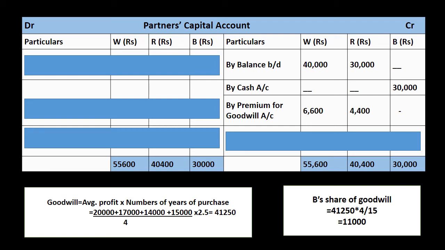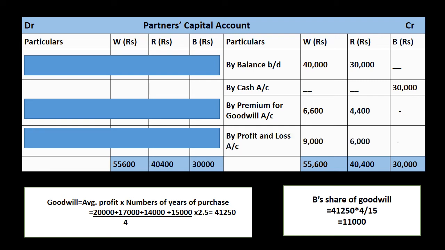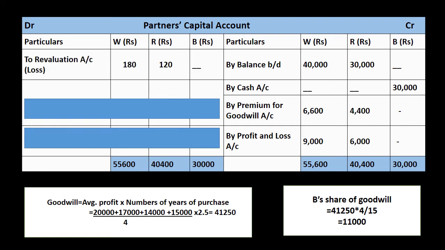Now after distribution of goodwill, next step is distribution of profit and loss given in balance sheet. बैलेंस शीट में प्रॉफिट एंड लॉस का जो बैलेंस हमें गिवन था लायबिलिटी साइड पे वो था 15,000. When we divide that 15,000 in their old ratio, W will get 9,000 and R will get 6,000. After that, we will post loss on revaluation. Loss on revaluation is 180 and 120, which was computed by us on previous slide. I am showing it on debit side because it will reduce their capital.